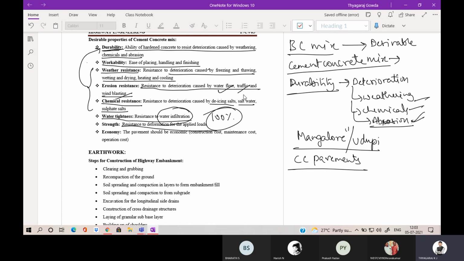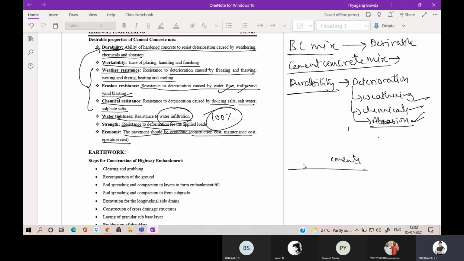Rather than in the bituminous concrete pavement, the cement concrete pavement can sustain more loads. So it can sustain the applied load. So you should have a cement concrete pavement in such a way that it should not deform under the applied load. Then economy, the pavement should be economic in terms of construction cost, maintenance cost and operation cost.